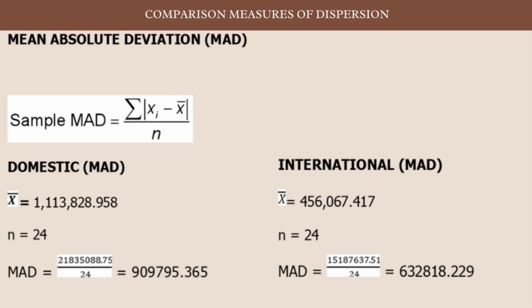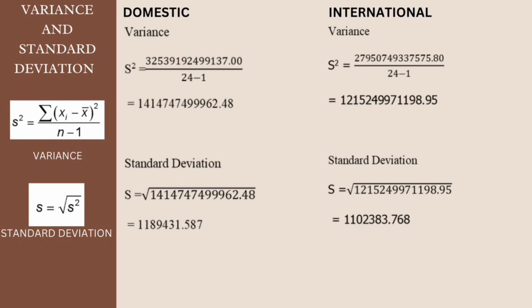So the domestic mean absolute deviation is equal to 909,795.365. And the international mean absolute deviation is equal to 632818.229. For the variance and standard deviation, I also calculate using the formula given, as you can see in the slide. For domestic, variance is equal to